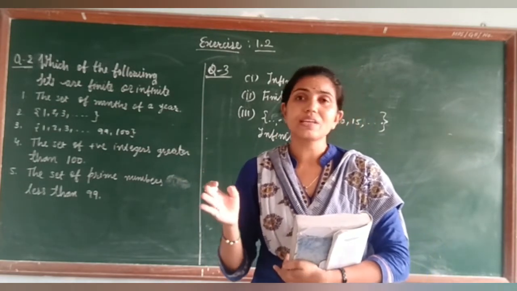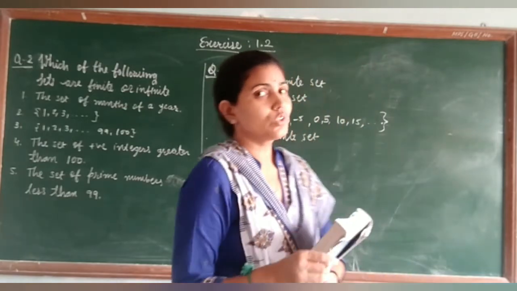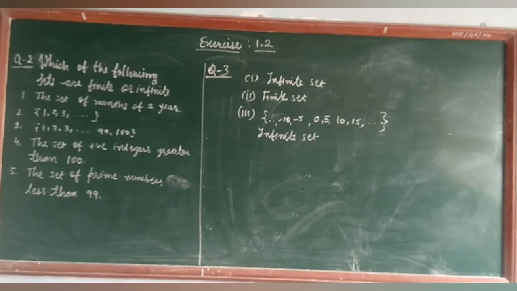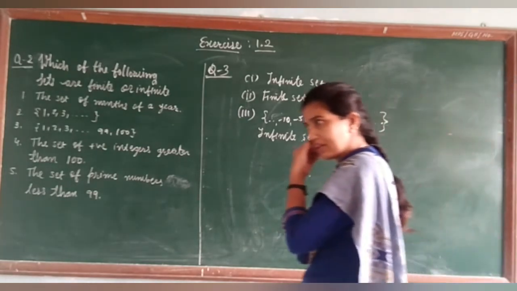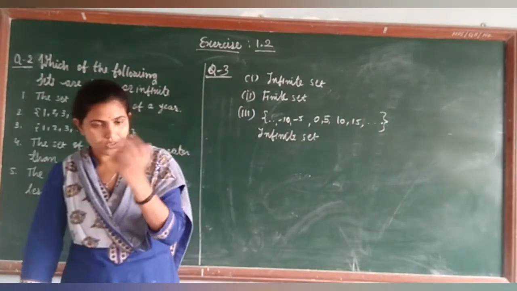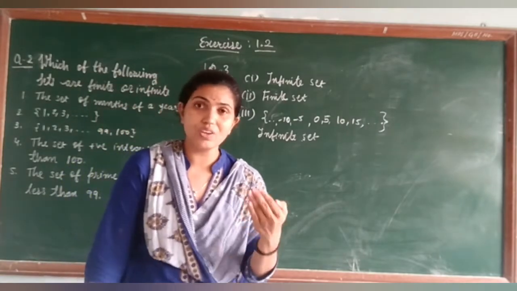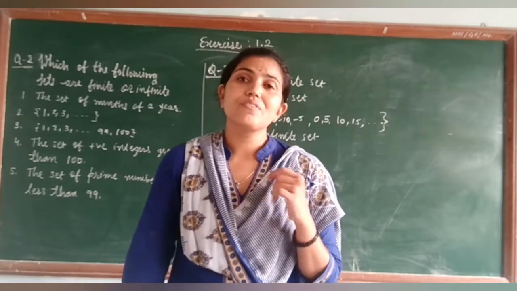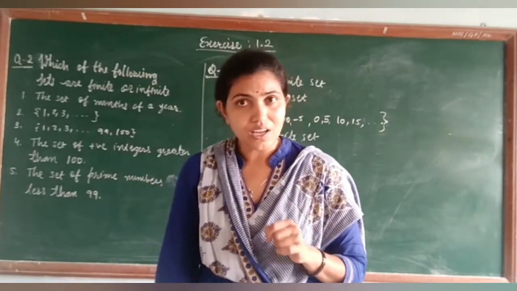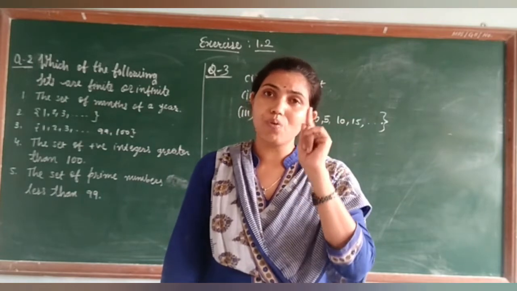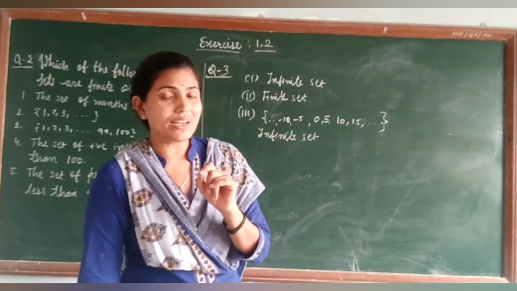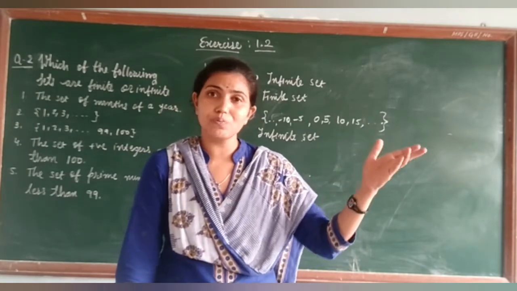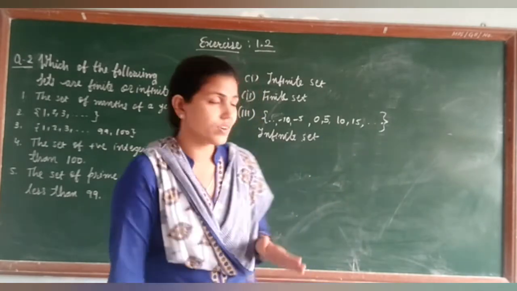Now 6, the set of the circles passing through the origin. So when you learned the chapter circle in class 10, there are a few notes we give you in the starting about circles. Infinitely many circles can be drawn from a point. Okay, now this point can be anything. अगर ये origin है तो भी कोई problem नहीं. This one or any other point, then also there is no difference.